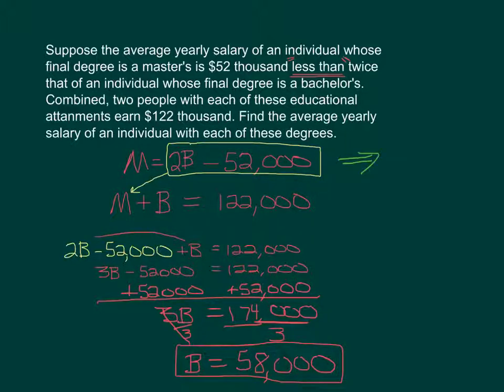If we follow this over, we know 2 times B, which is 58,000, minus 52,000 is going to be what a master's degree earns. So 2 times 58,000 is 116,000, minus 52,000.